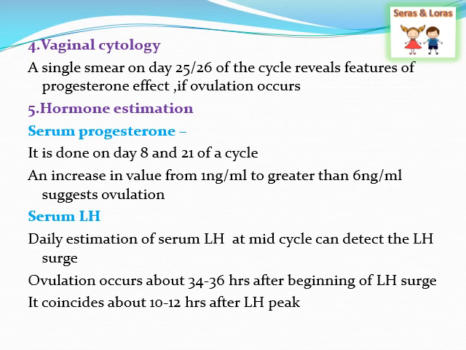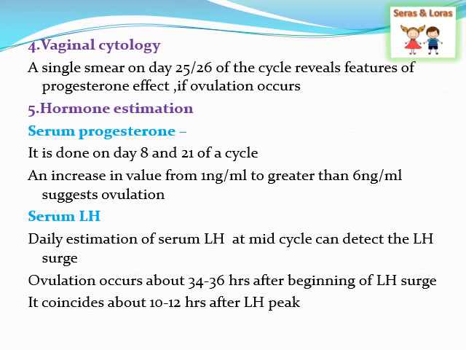Next is the serum luteinizing hormone, that is serum LH. If you are doing the estimation of serum LH at mid-cycle, you can detect the LH surge, closely towards the 14th day, and ovulation occurs about 34 to 36 hours after the beginning of the LH surge.